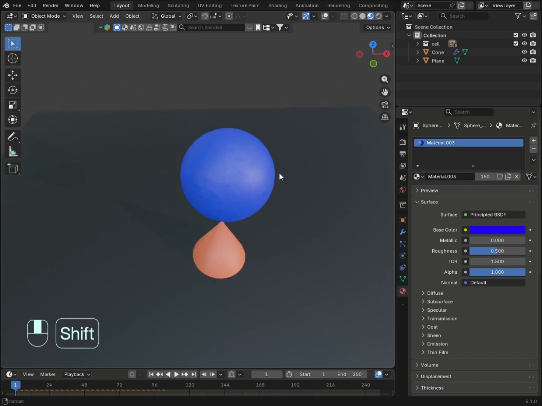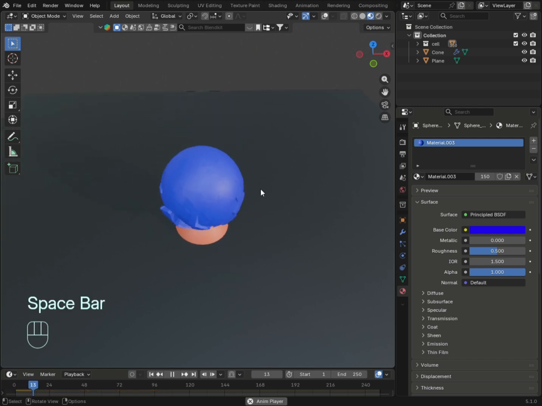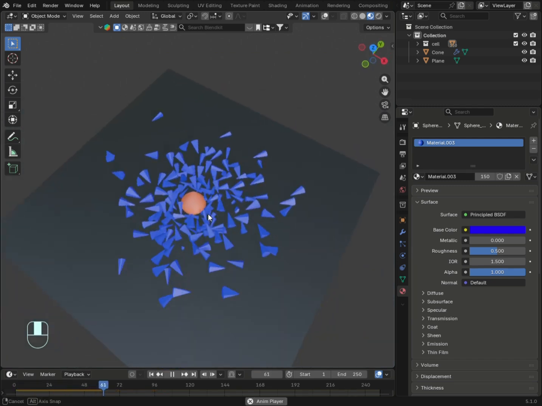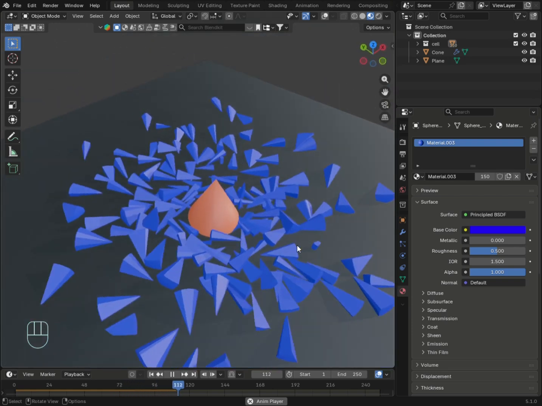Then if you play the animation now, this looks so good and so cool. This is so easy to make.